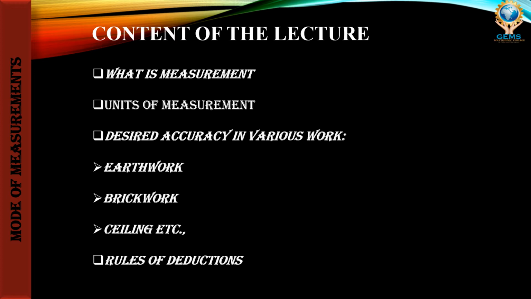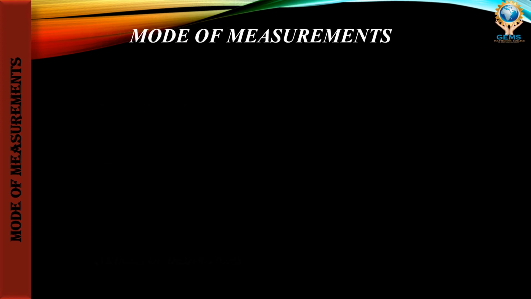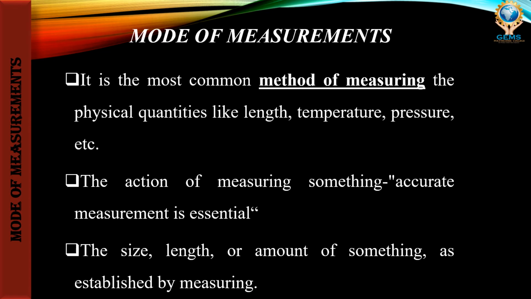So first of all, let us enter into our lecture. Mode of measurement. Measurement means what? It is nothing but just calculating. For calculating the quantities, we have to measure, so that only we can get the quantities. Measurement is a process of determining how large or small a physical quantity is. That is called measurement. It mainly depends upon the nature, shape and size of the materials or quantities, etc.